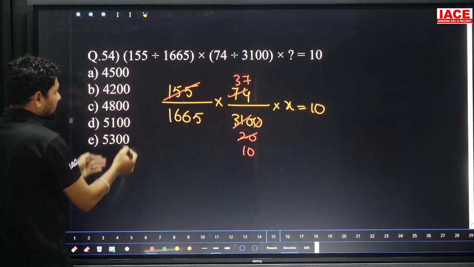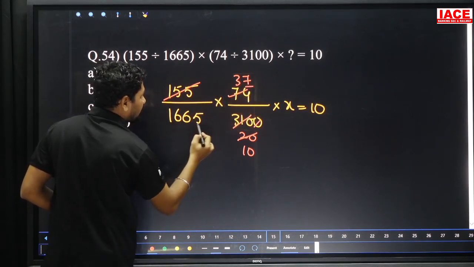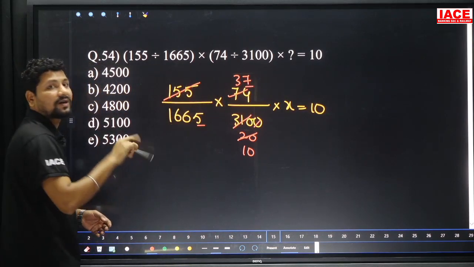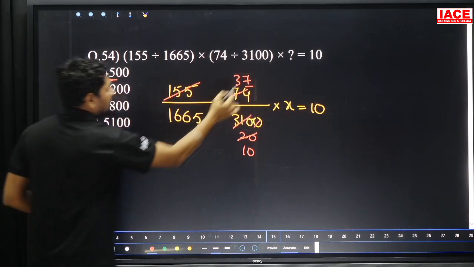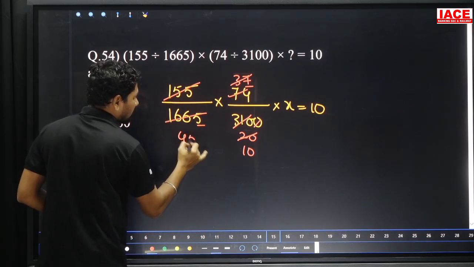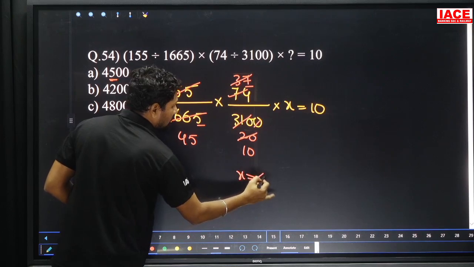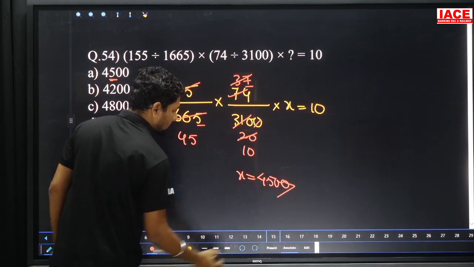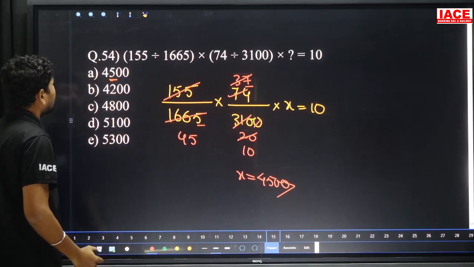Of course, observe the options also, it contains last 2 zeros. And 37 to 165, 6 becomes 5, 7 becomes 5, means what is the number multiplied? 5 will be multiplied. Only one option contains 5. Then 37 to 1665, how many times? 45. 45 into 10 is 450, 450 into 10 is equal to 4500. Then x is equal, what is the answer? 4500, option A.